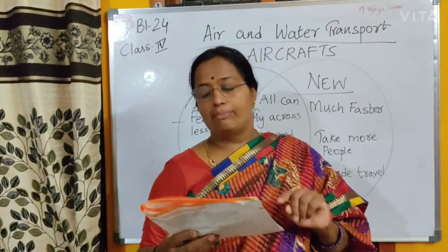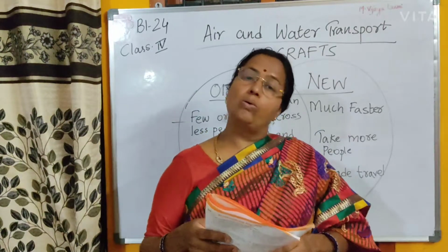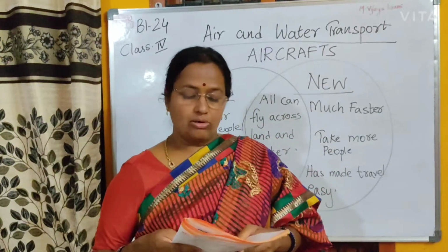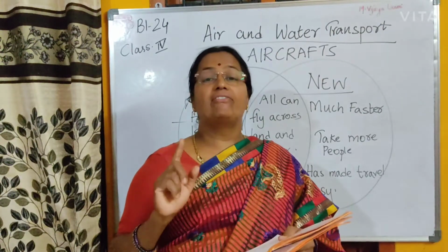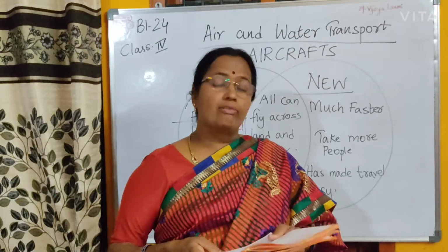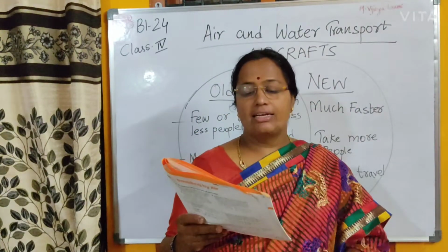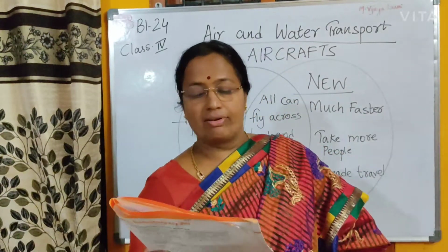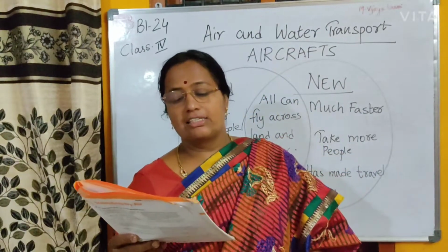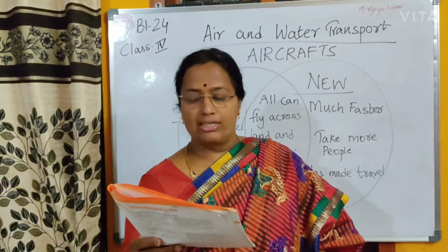So for hot air balloons you can put number 1 because they are the oldest air transport. Hot air balloons, number 1 in the small box. Flyer 1, put number 2. For aeroplane, put number 3. Then second section, fill in the table. Modern aeroplane, hot air balloon, flyer 1. What do you think is the speed of each? You have to write high, medium or less.